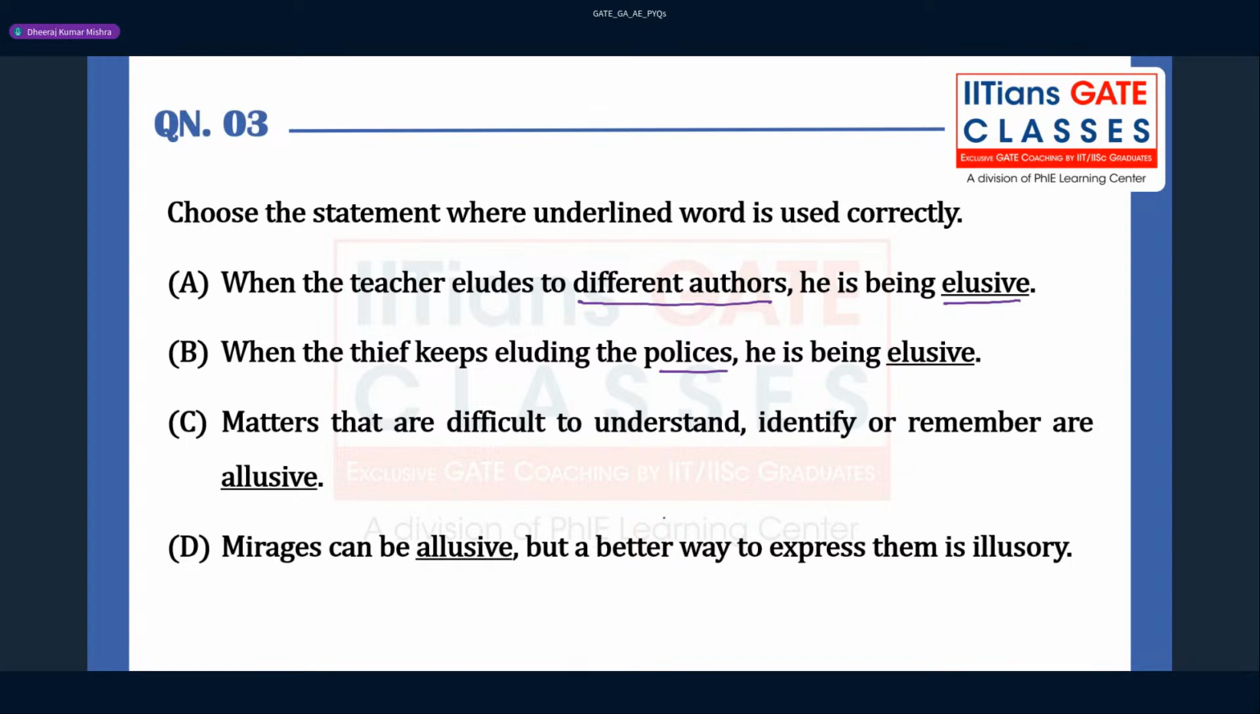Which option can be correct here, guys? Which option will be correct for this? Because this is an English question, and an English question has to be answered.